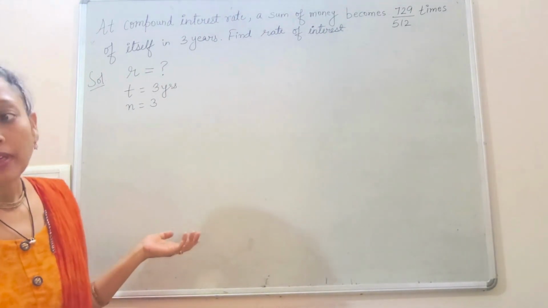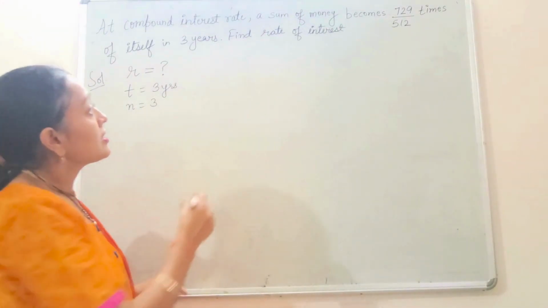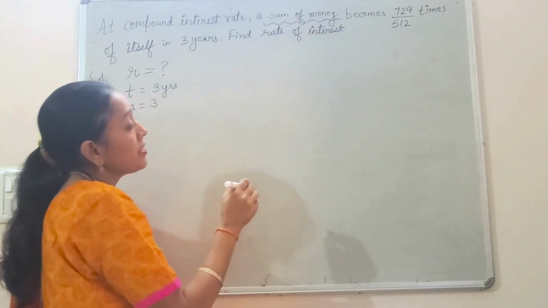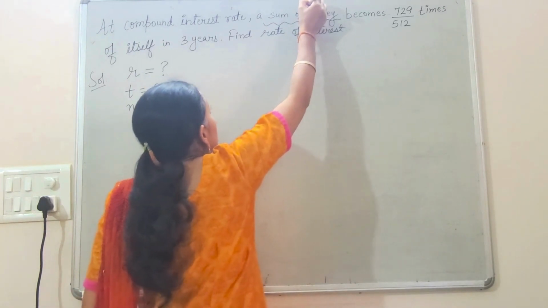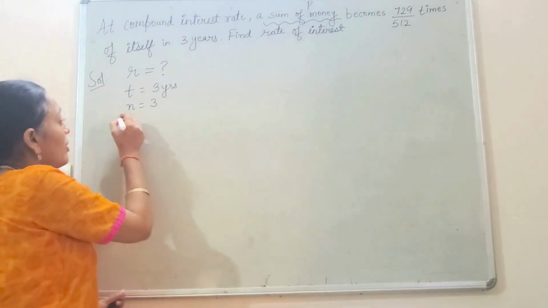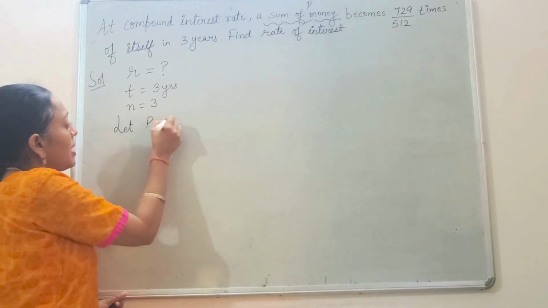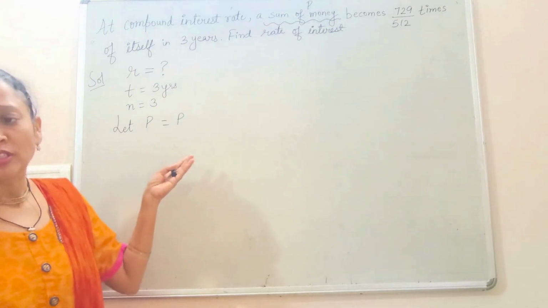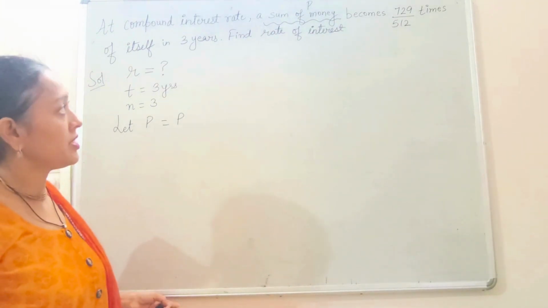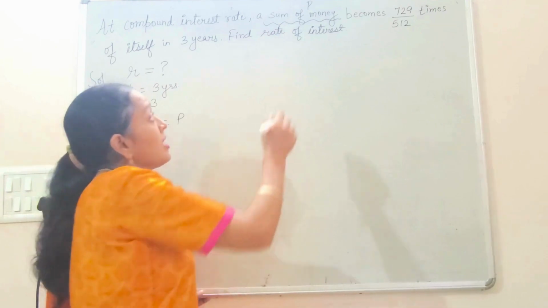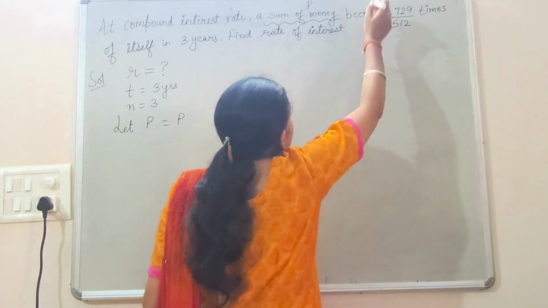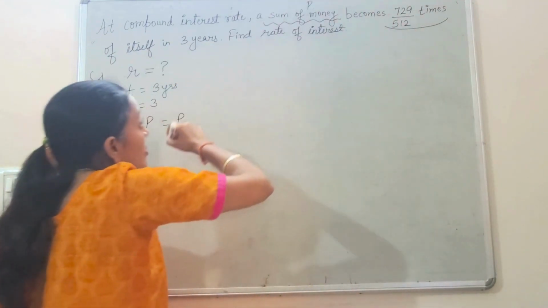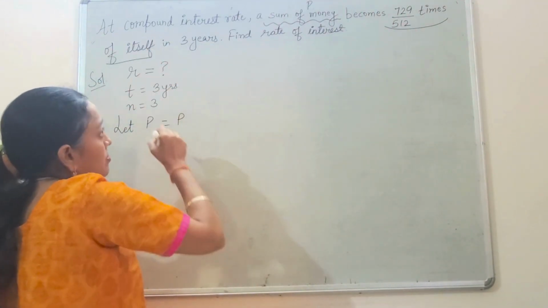Now what is the principal? What else is given? They are saying a sum of money. Whenever they say a sum of money, it means this is the principal, which is not given. So we will consider our principal as P only. We will let P be P. Any variable, X or A, you can take any variable. Now they are saying this P becomes 729 over 512 times of itself.